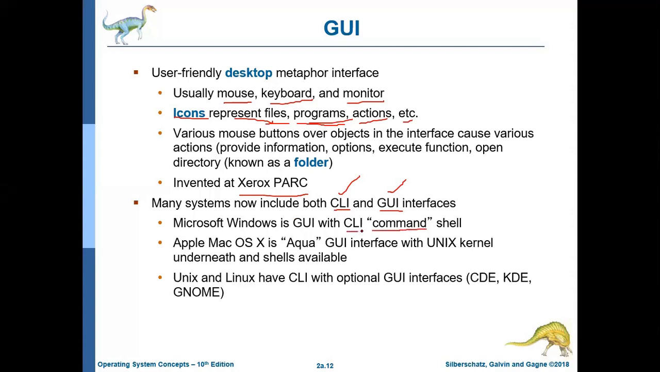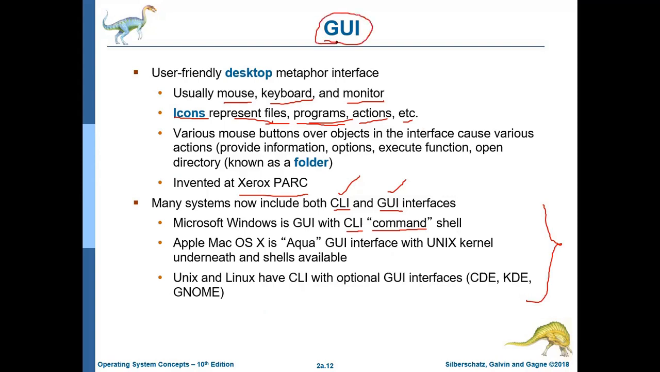In CLI, you can use command shells also. Apple Mac OS is Aqua GUI interface with Unix kernel. Unix and Linux have CLI with optional GUI interface, CDE, KDE, and GNOME. There are different names in the different types of operating systems. So we should know what is the difference between a GUI and a CLI.